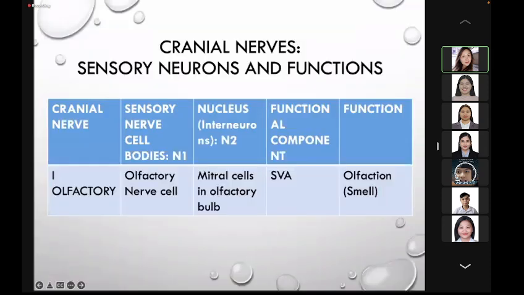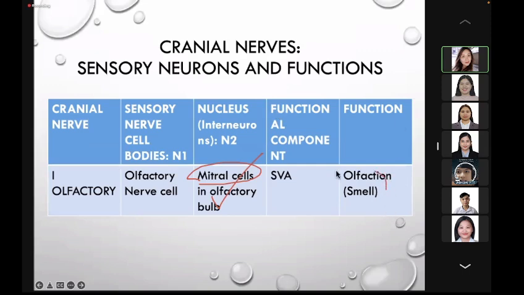So the first cranial nerve that we will discuss is the olfactory nerve. The first order neuron of the olfactory nerve is located at the olfactory nerve cells near or above the superior concha of the nose. It connects to the second order neuron, the mitral cells, located at the olfactory bulb.